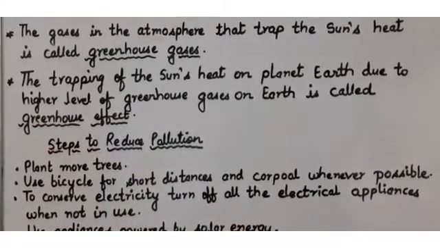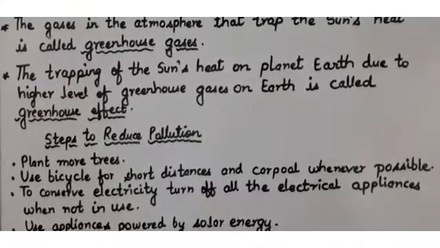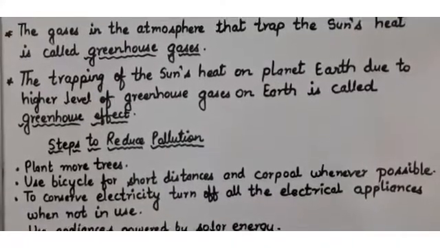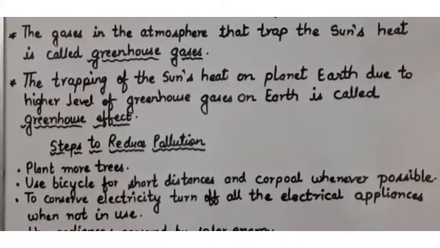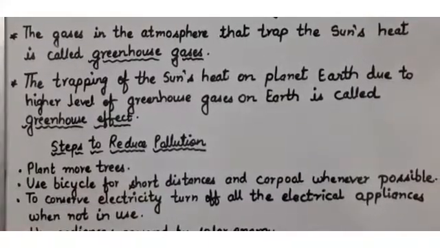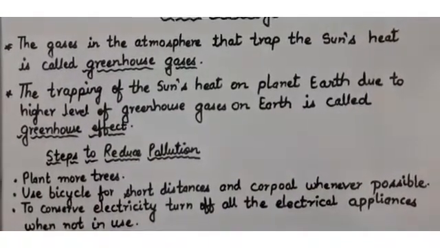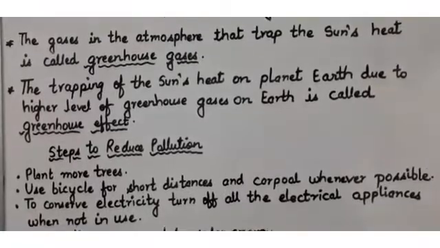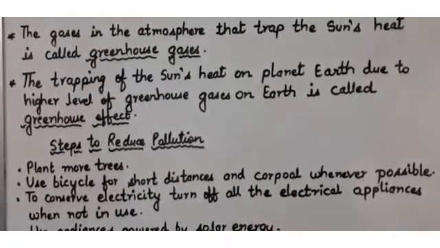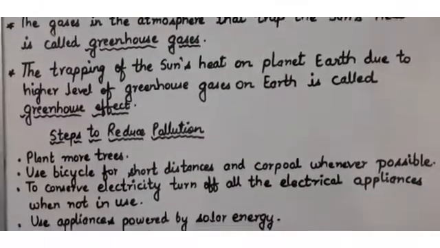Now, the smoke that is released from vehicles and factories, these are the major cause of what? Increased carbon dioxide, the carbon dioxide which is increasing in the air. This is the main reason. And another reason for the increase in carbon dioxide is what? Cutting down of trees. The trees are being cut.